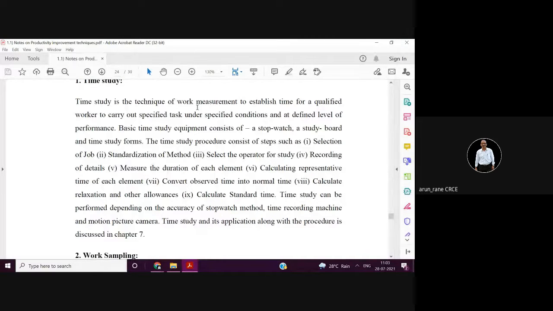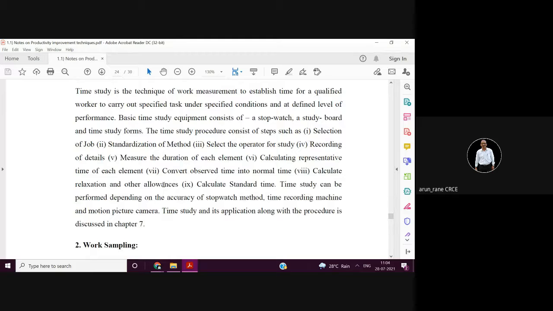Time study is the oldest technique of work measurement to establish the time for a qualified worker. This is the definition suggested by the ILO. Even our people follow the techniques suggested and the definitions given by the ILO. Basic time study will consist of a stopwatch, a study board, and some forms where you have to write.